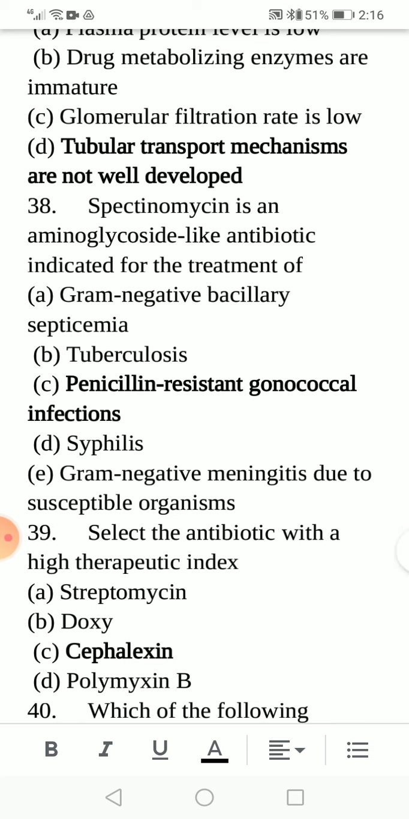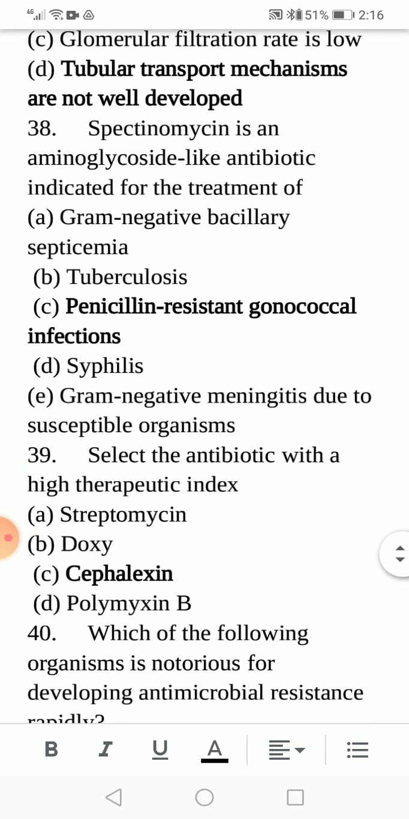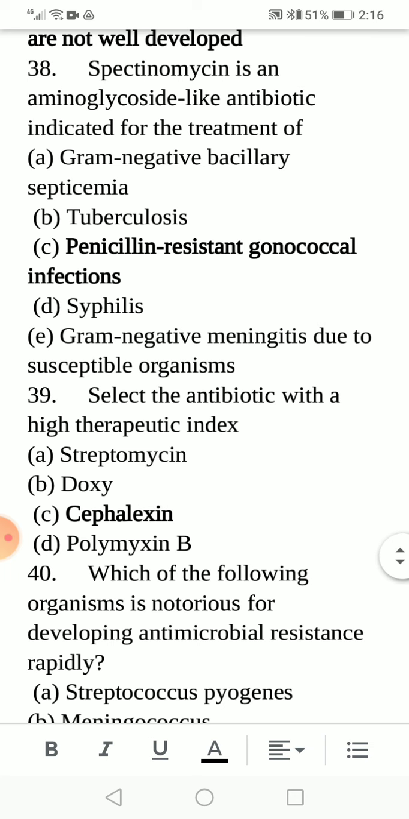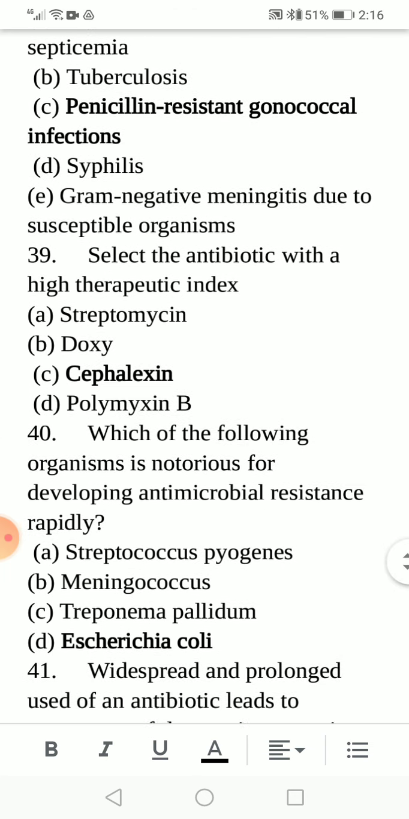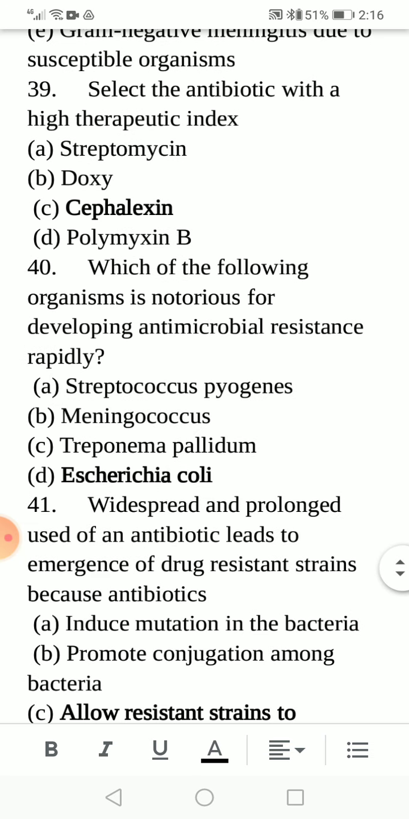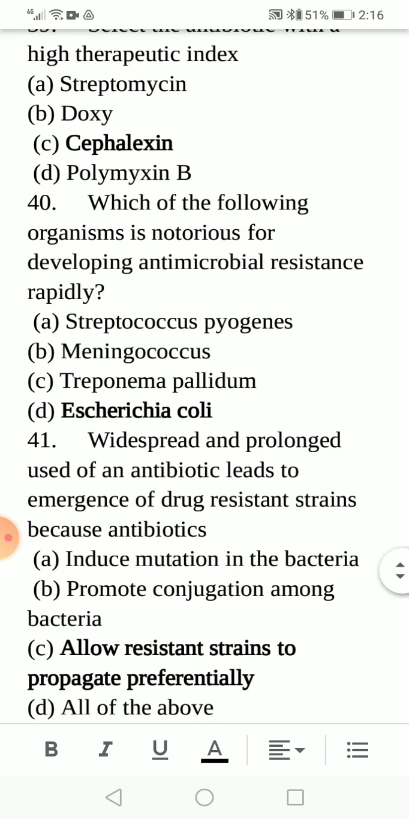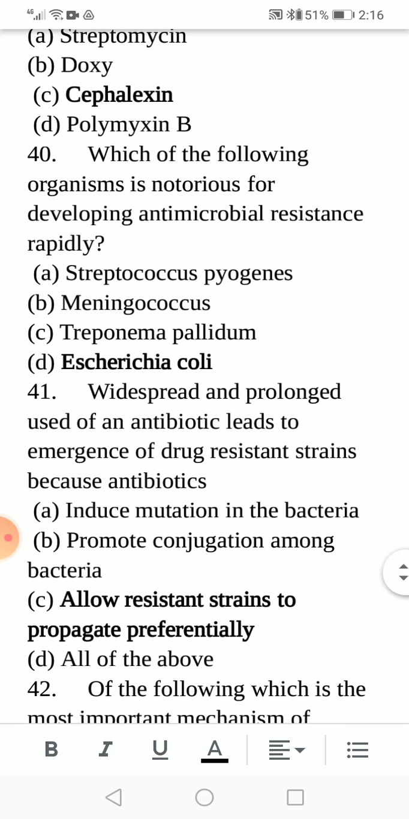Next one is, spectinomycin is an aminoglycoside-like antibiotic indicated for the treatment of option C, penicillin-resistant gonococcal infection, which is the correct answer. Select the antibiotic with the high therapeutic index: streptomycin, doxycycline, cephalexin, polymyxin B. Option C is the correct answer. Which of the following organisms is notorious for developing antimicrobial resistance rapidly? Option D, Escherichia coli, is the correct option.